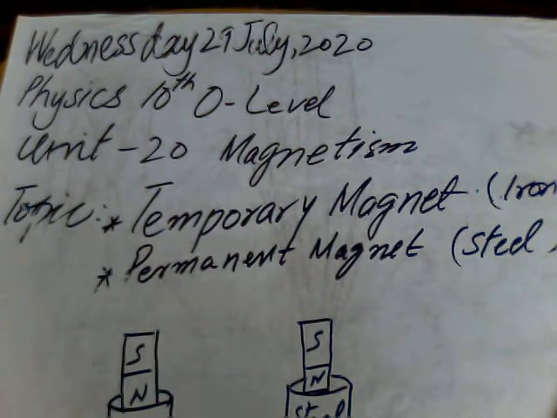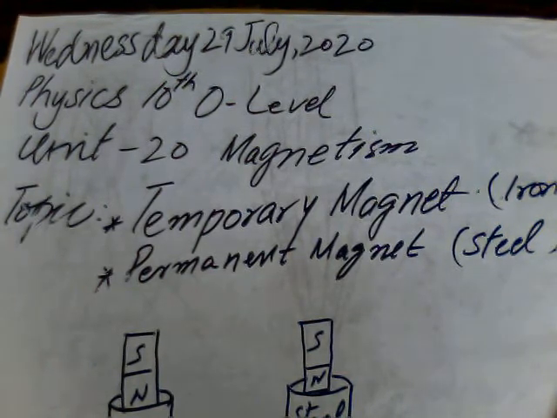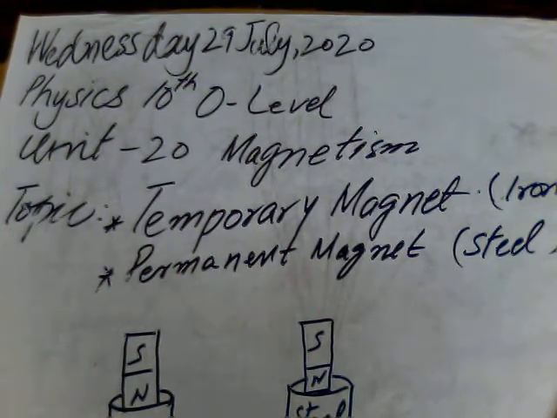You are welcome in class physics 10th O level, unit 20 magnetism, and today we are going to learn about the temporary magnet and permanent magnet. What is a temporary magnet and what is a permanent magnet?